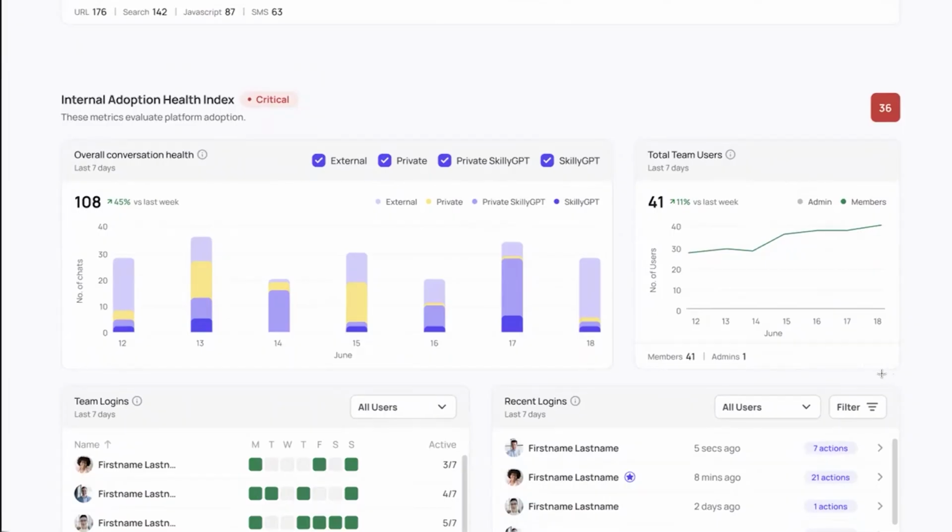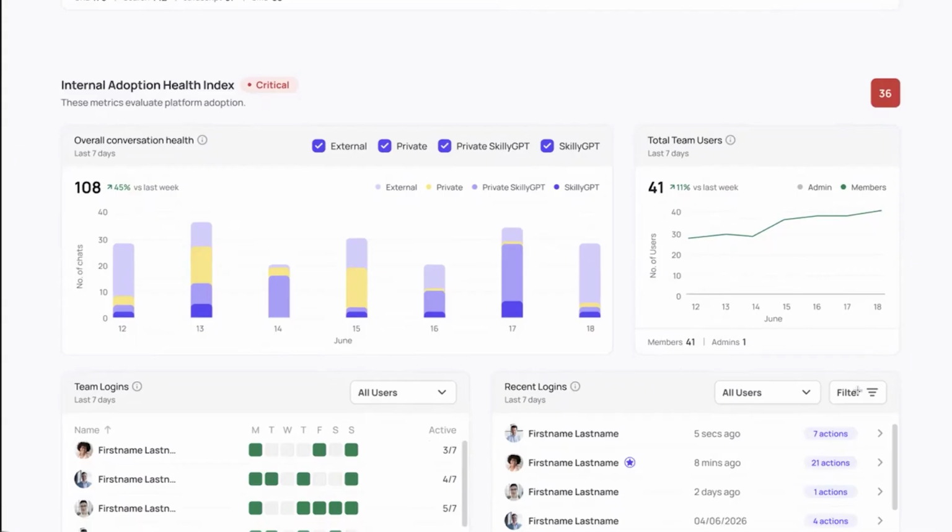The first thing you're going to be able to see here is where and how your logged in users are actually chatting compared to your external. So we have an external dynamic here we've already covered. Some of you have deployed private Skillys with internal chatting experiences, as well as Skilly GPT. If you have any questions about these four factors, or you've never heard of a private Skilly, please reach out. We're happy to walk you through it.